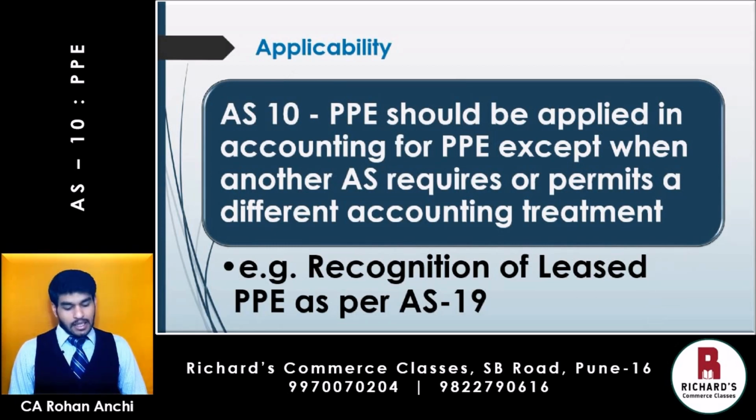Applicability. AS 10 PPE should be applied in accounting for PPE except when another AS requires or permits a different accounting treatment. Example, recognition of leased PPE as per AS 19. So of course, when a separate AS is specifically applicable for a particular PPE, then AS 10 will not apply, but that specific AS will apply. Like in the case of leased assets, AS 19, that is leases, will be applicable instead of AS 10.